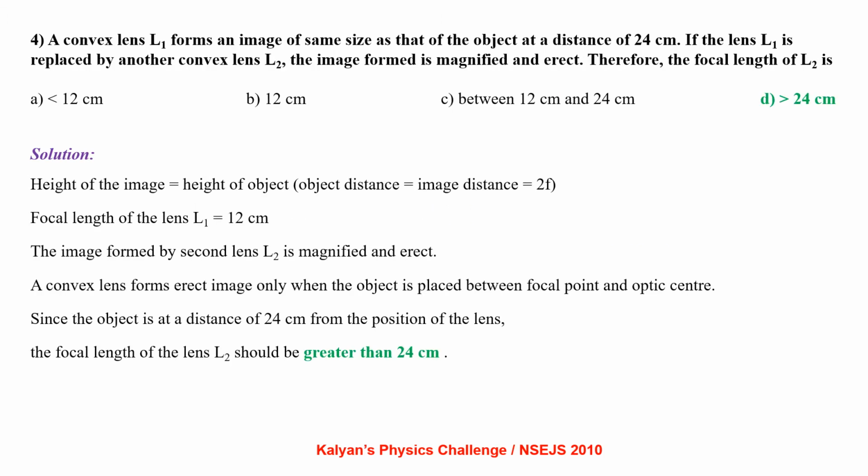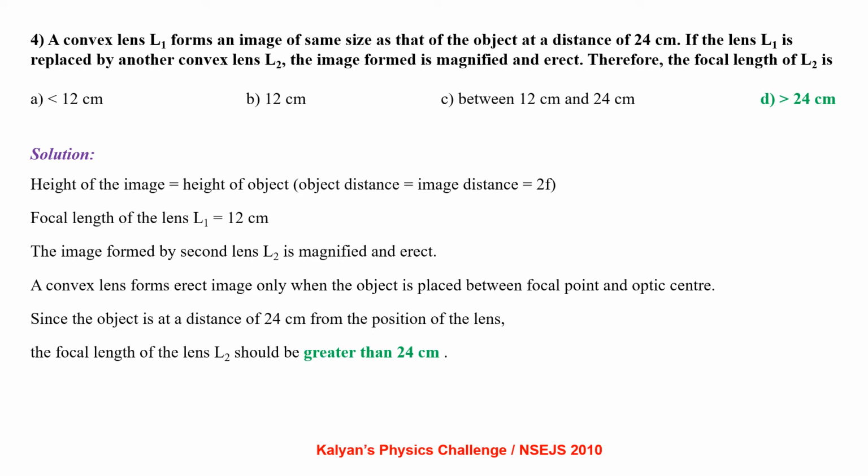A convex lens L1 forms an image of the same size as that of the object at a distance 24 cm. If the lens L1 is replaced by another convex lens L2, the image formed is magnified and erect. Therefore, the focal length of L2 is.